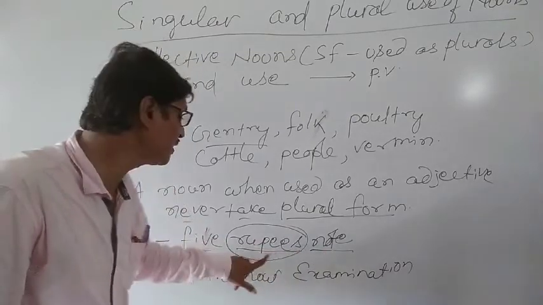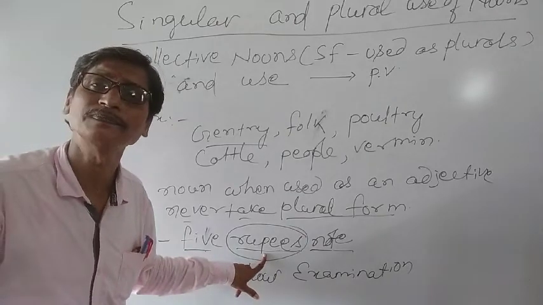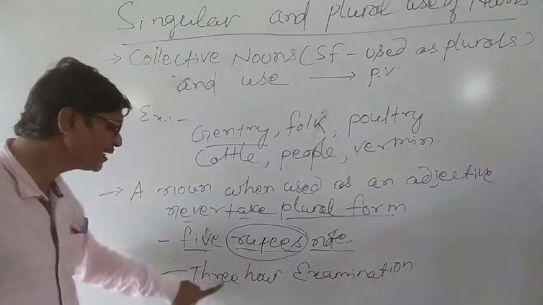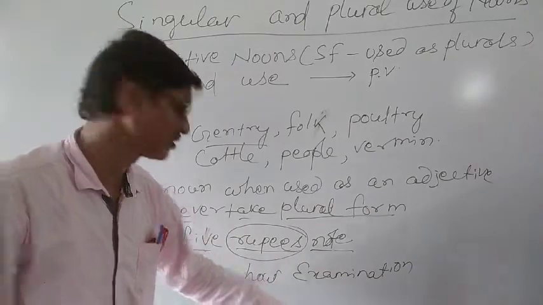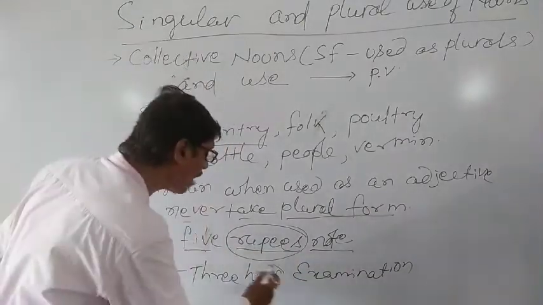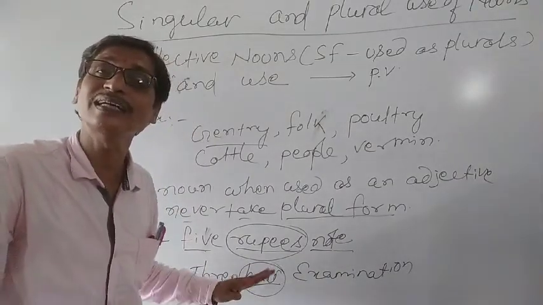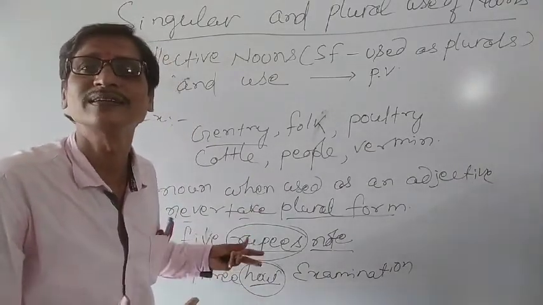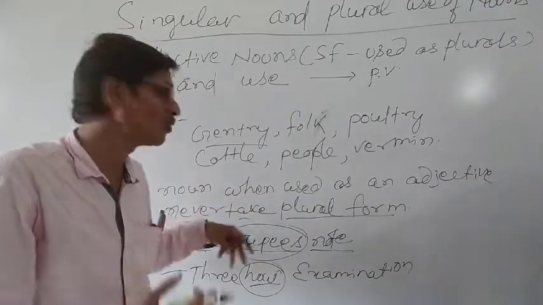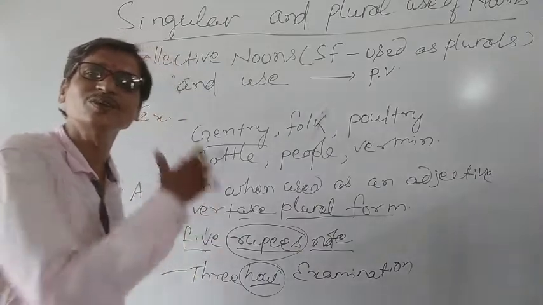So this can never be considered plural in form. Similarly, 3-hour examination. Here hour is a noun, and examination is also a noun, but hour is functioning as an adjective of this examination, so it can never be plural. It is considered singular and used in singular form. Okay, so you understood this?